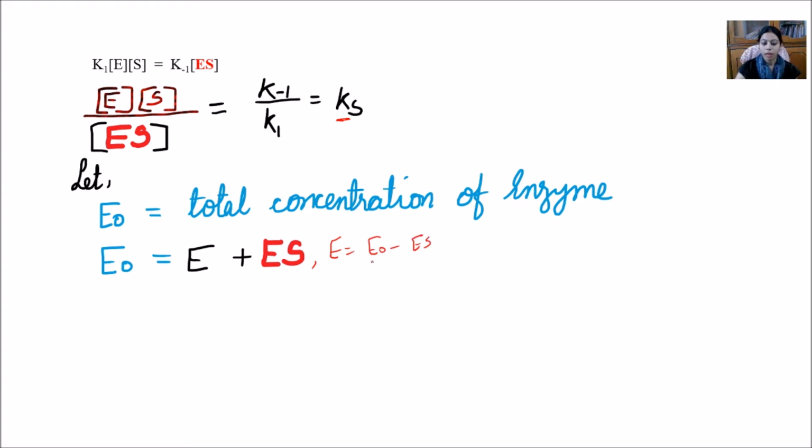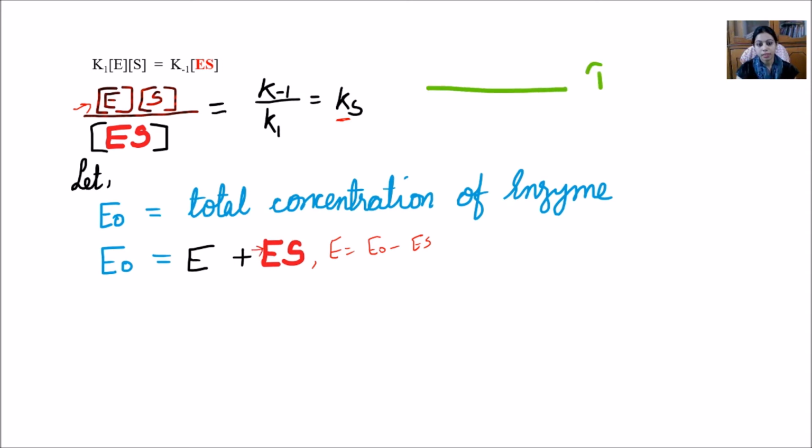Now what do I get? Look at the above equation. Here we require the free enzyme E. From this equation we can say that free enzyme will be equal to the total concentration of enzyme we have used minus the concentration of enzyme which has combined with the substrate.